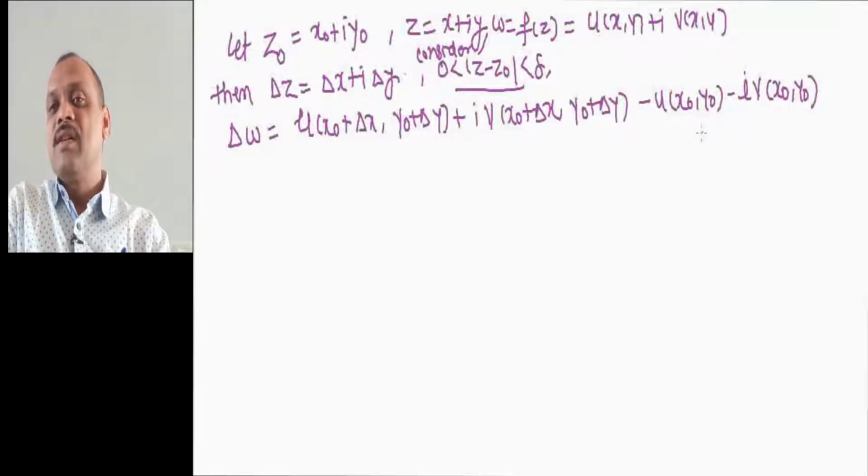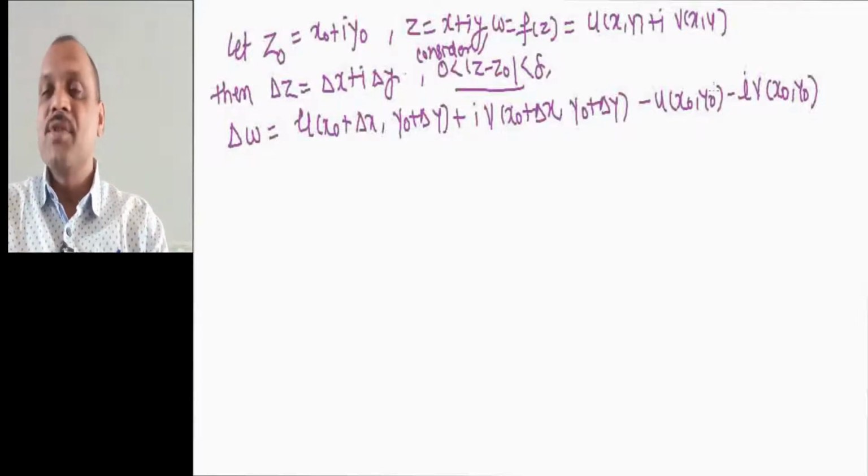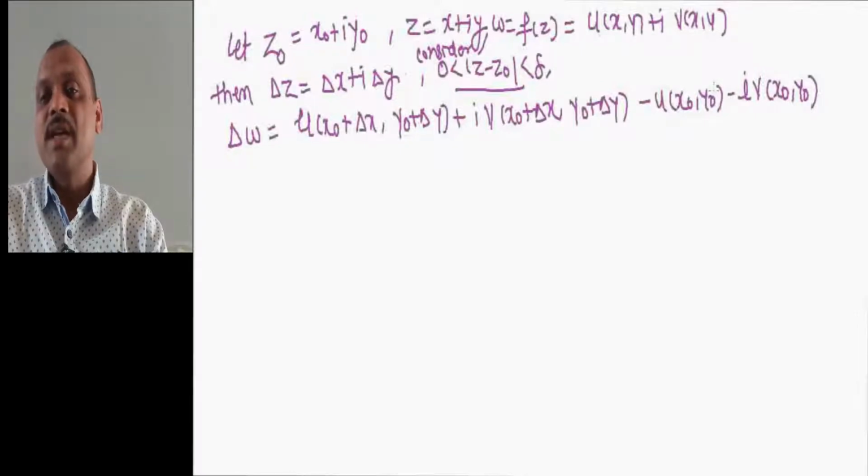This is my delta w, in terms of u and v, where u and v are functions of x and y, and we have taken a small increment delta x in the point x0.